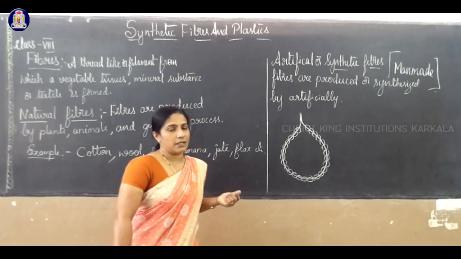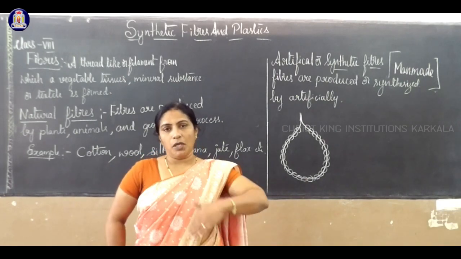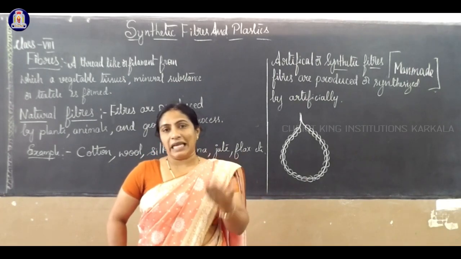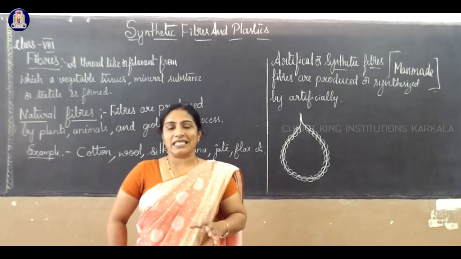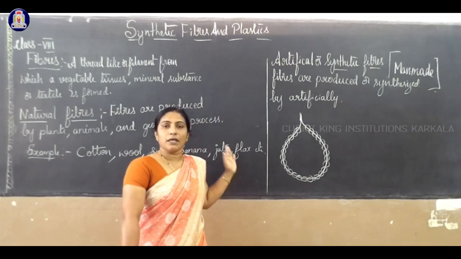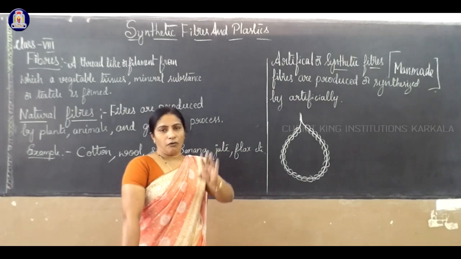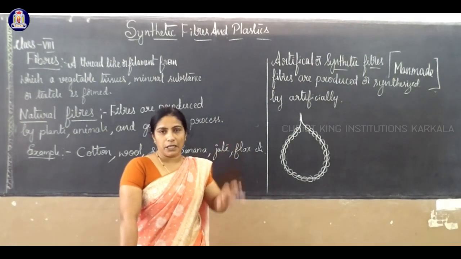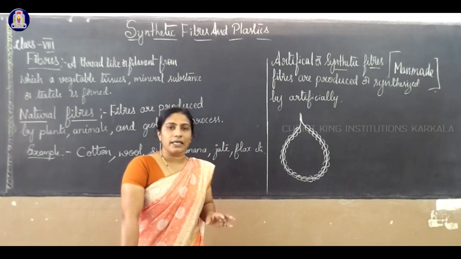We already have studied which are the natural fibers, how they will be turned into a thread, and a thread will turn into a cloth, etc. We know everything about natural fibers, that is the weaving machines or the spinning, etc. Giving color to a cloth is called dyeing.